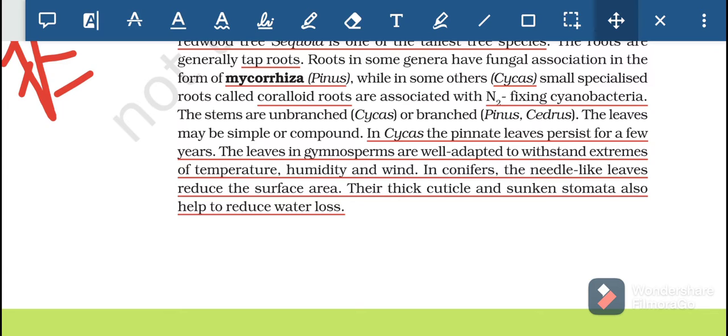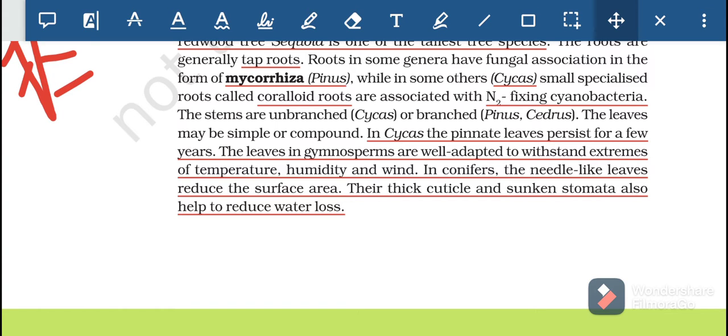The leaves in gymnosperms are well adapted to withstand extremes of temperatures, humidity and wind. That means they are capable of handling high or low temperatures, and high or low humidity, because extremes means it may be at the extreme high level or at the extreme low level.